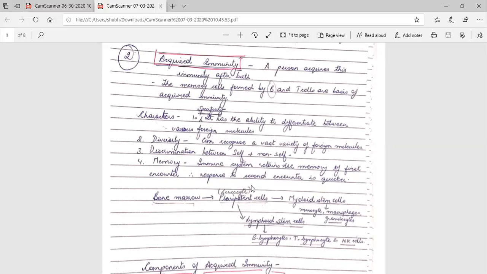Discrimination between self and non-self. Acquired immunity has this very important ability of recognizing between self and non-self. This cell is my cell and this cell is the host cell. Okay, so we'll continue with